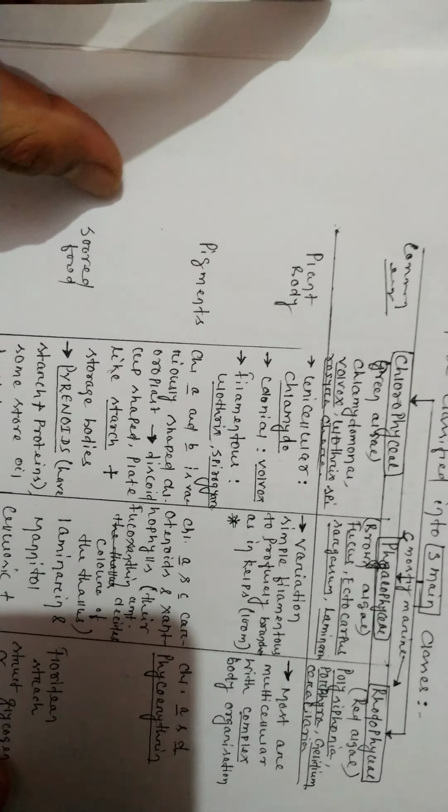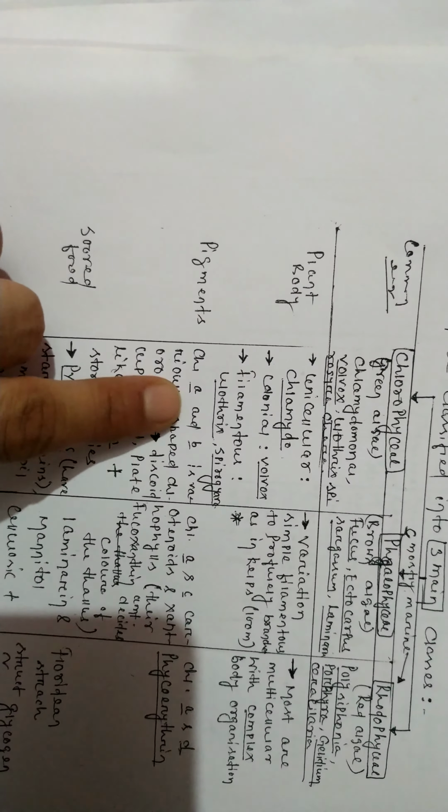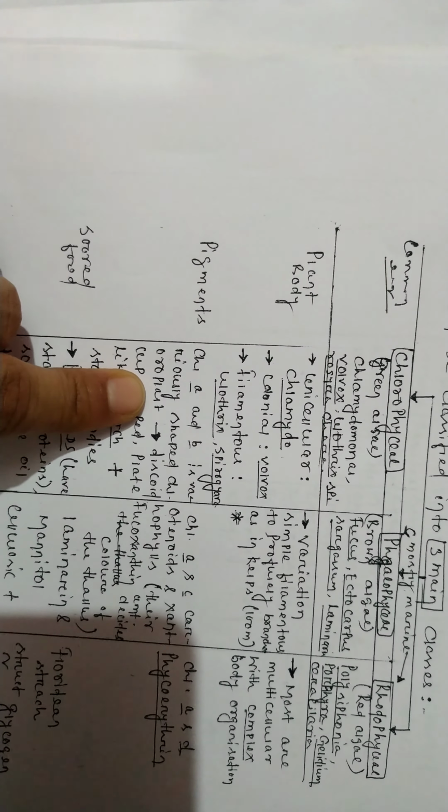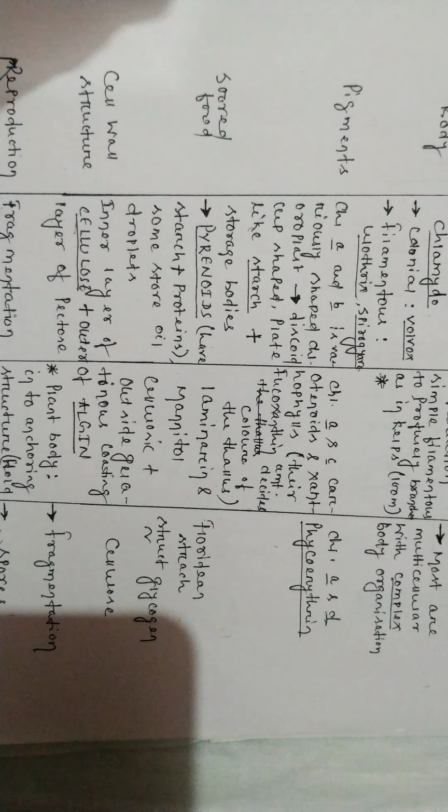Pigments. When you talk about the pigments, chlorophyll a and chlorophyll b are present, with profusely shaped chloroplasts, discoid, cup-shaped plates, and starch as the stored body. Then chlorophyll a and c, carotenoids, xanthophylls and fucoxanthin are present. Then chlorophyll a and d, and phycoerythrin is present.